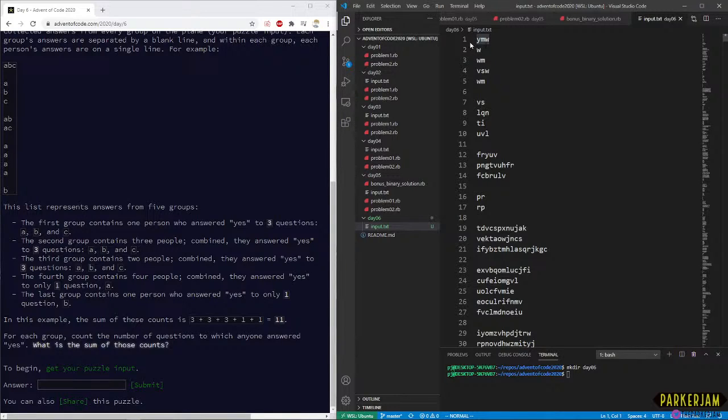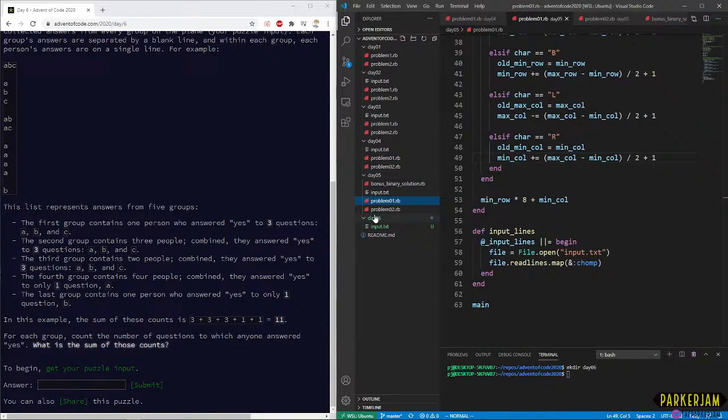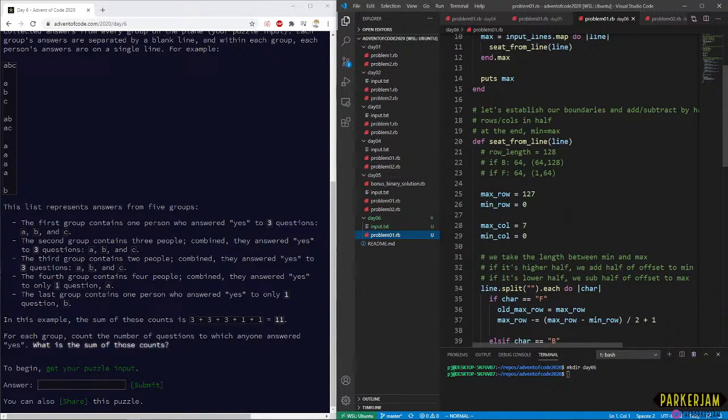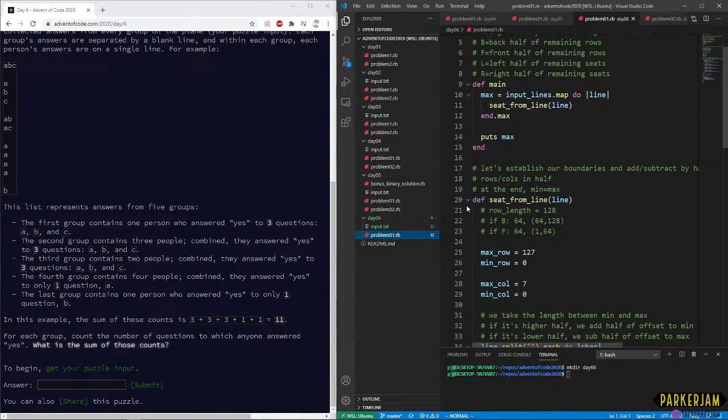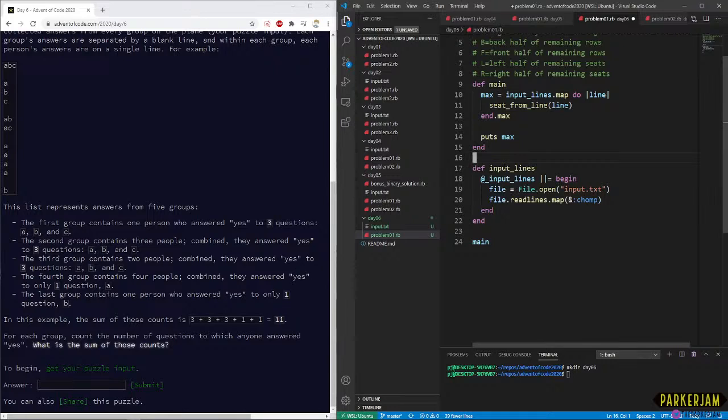So this is kind of a variant on what we've done in the past. First thing we're gonna need is a way to be able to collect lines of data, right? That's the first thing. And so we're gonna just borrow from problem 1 here because we have that code already. We're not gonna be reusing a lot of it, but let's get rid of this. We don't need that.